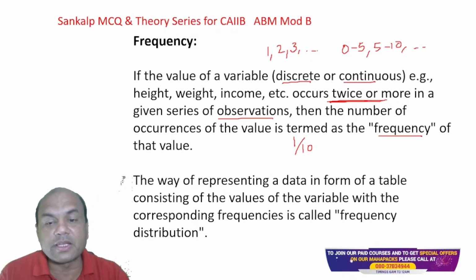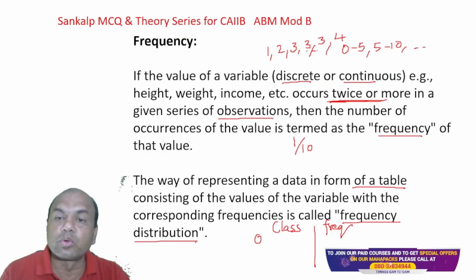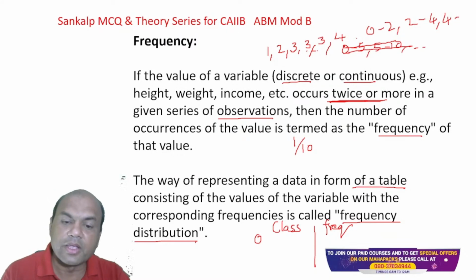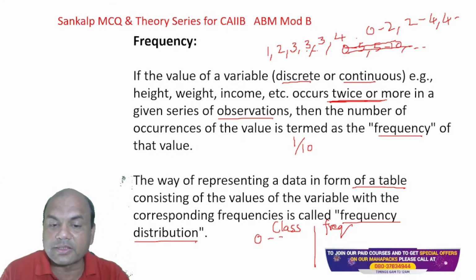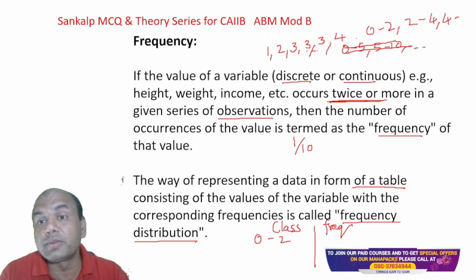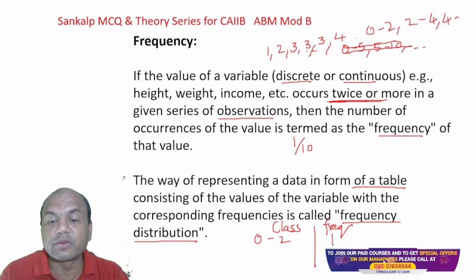The way of representing data: let me make smaller classes, 0 to 2, 2 to 4, 4 to 6, and so on. How many are there from 0 to 2? Now remember, 0 to 2 means less than 2; 2 will not be considered, it will be in the next class. So here the frequency is 1 only.